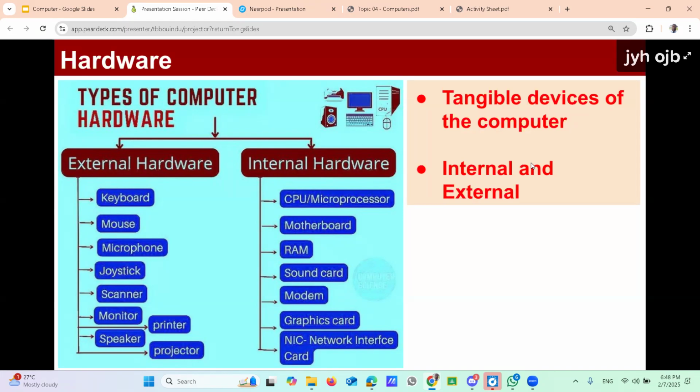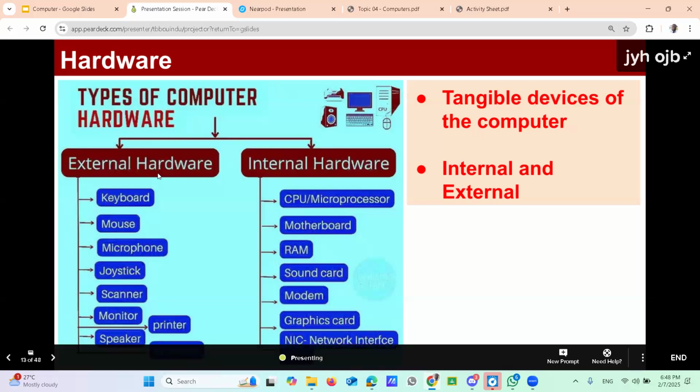And this hardware may be either internal to the computer or external to the computer, right? There are some hardware internal to the computer. There are some hardware you can find outside the computer, that means external to the computer. Here is given some list of hardware: keyboard, mouse, microphone, joystick, like that.